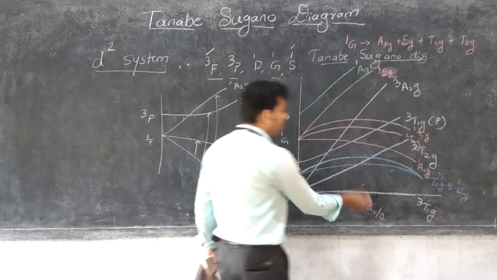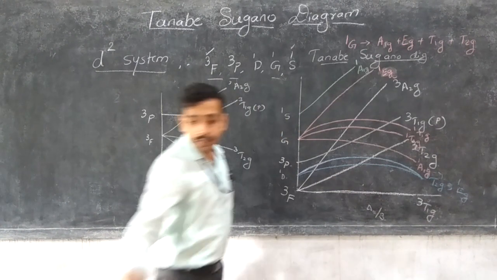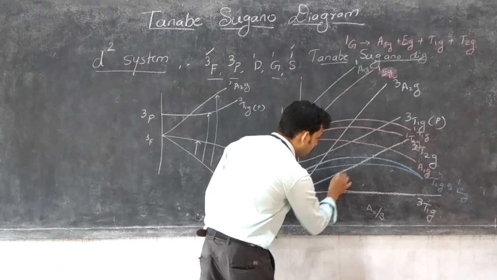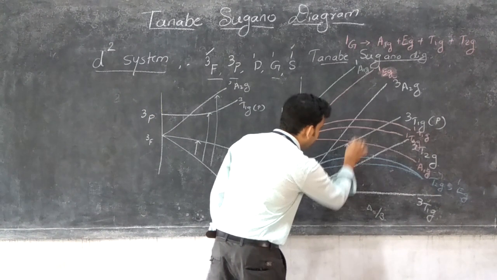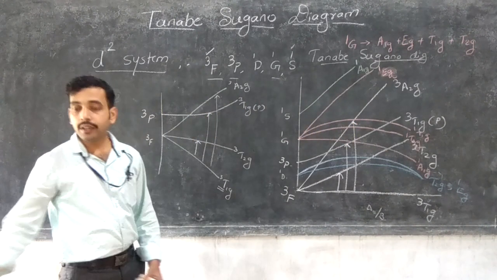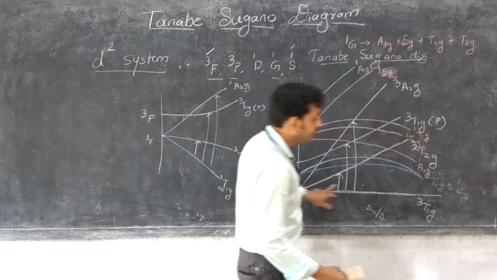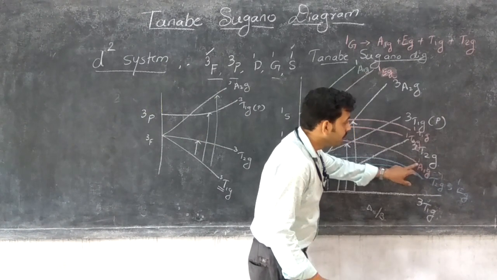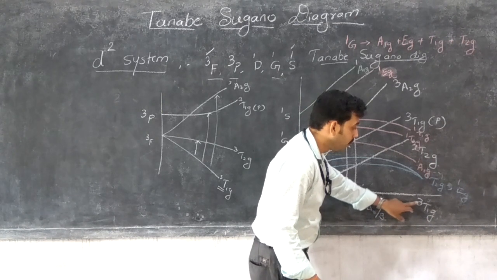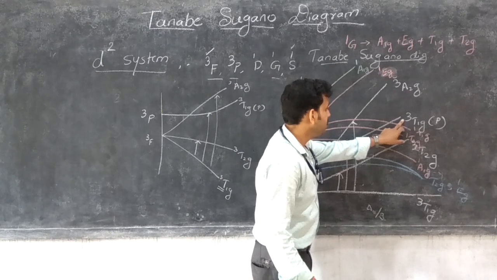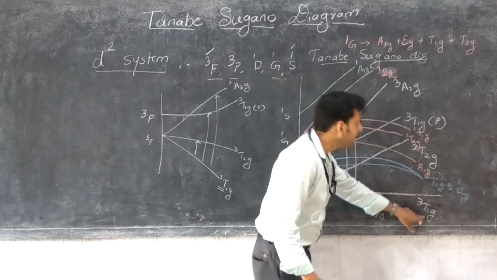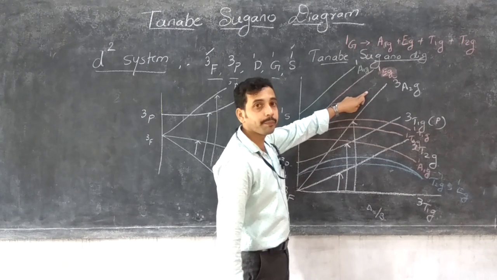But one thing is, there are three transitional lines in the Tanabe-Sugano diagram: the first transitional line, second transitional line, third transitional line. The first transitional line is due to 3T1G to 3T2G, the second is 3T1G to 3T1G of the P transition, and the third transitional line is 3T1G to 3A2G.